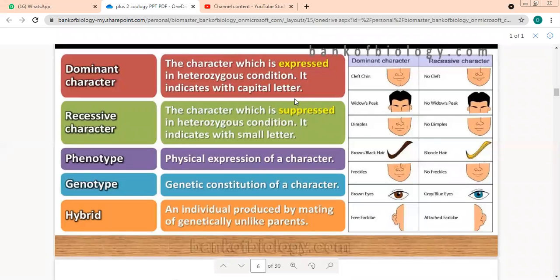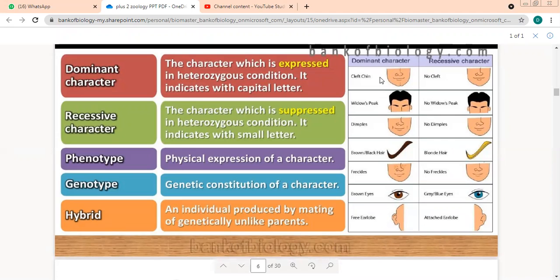See this recessive one now. The one which is suppressed, which is not able to express itself, and it is represented with a small letter. See over here: cleft chin, no cleft. Cleft was able to express itself, so this is dominant, this is recessive. Here, widow's peak is there, no widow's peak. Dominant, recessive. Dimples on the face when people smile: dominant. No dimples: recessive. Brown, black hair: dominant. Blonde hair is recessive.